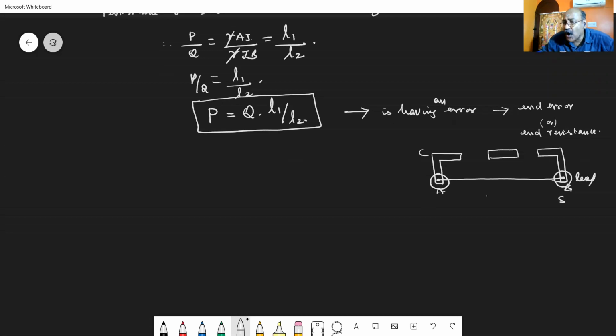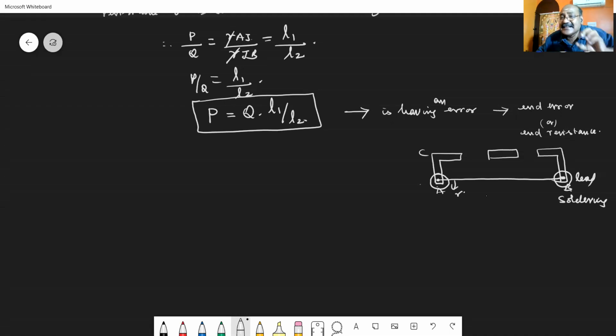That is, soldering has been done to fix the wire with the copper plate. So some amount of resistance will be included at the ends along with the resistance of the wire R.